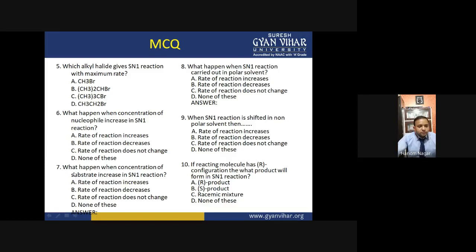Now the next question: what happens when concentration of substrate increases in SN1 reaction? SN1 reaction depends on the concentration of the substrate molecule, and the relation is directly proportional. So the rate of reaction increases when we increase the concentration of substrate molecule. So option A is the correct option.